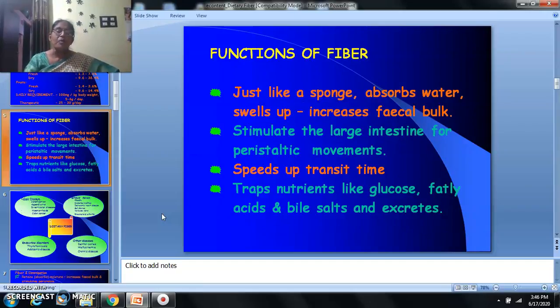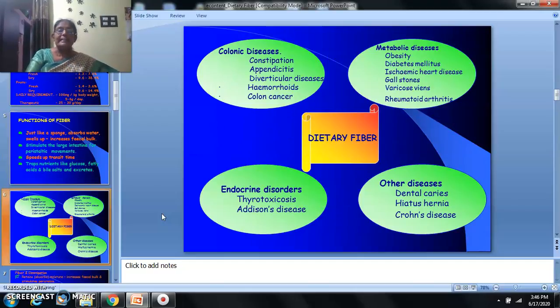So what are the functions of fiber? Fiber is just like a sponge. It absorbs water, swells up and increases the fecal bulk. It stimulates the large intestine for peristaltic movements and speeds up the transit time. I mean, the time taken by the food material to travel along the digestive tract is minimized. It is very rapid. Then it traps nutrients like glucose, fatty acids and bile salts and excretes them.